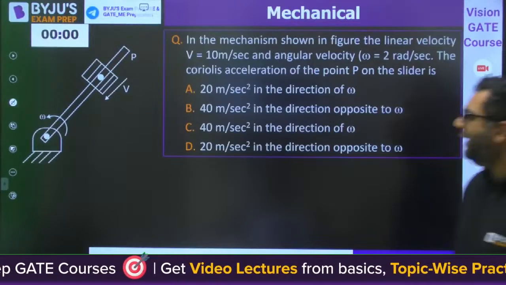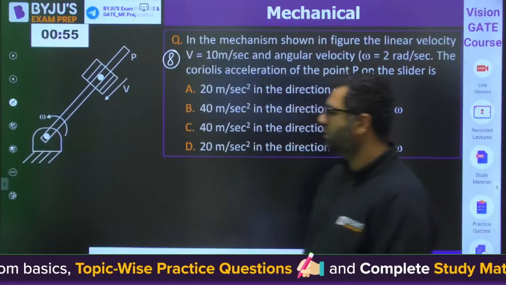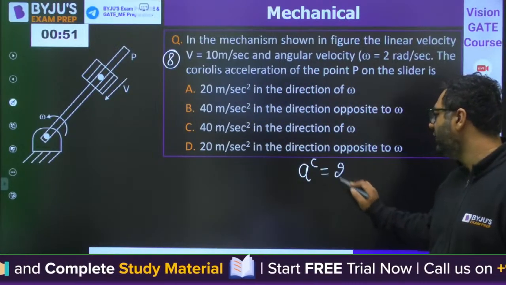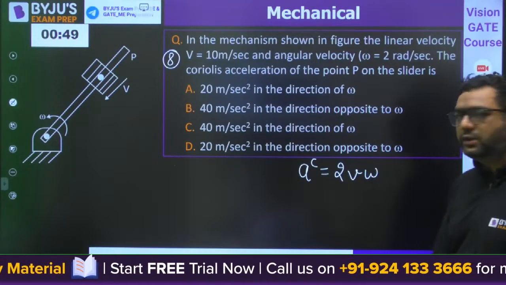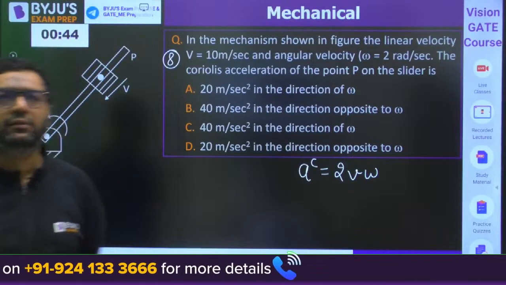Moving to question number 8, guys. Here you need to answer about the Coriolis component of acceleration. Coriolis component of acceleration, the formula for that is 2v omega. Try to solve it. Question number 8.